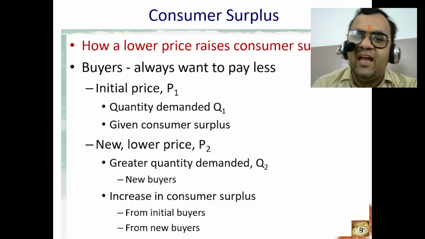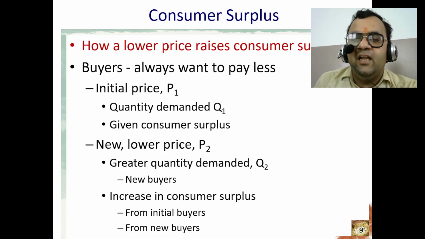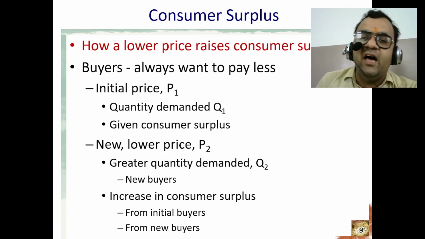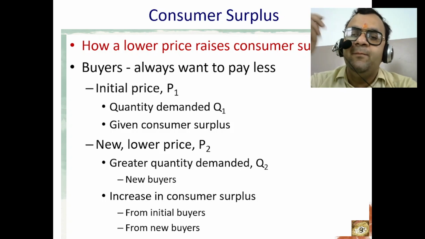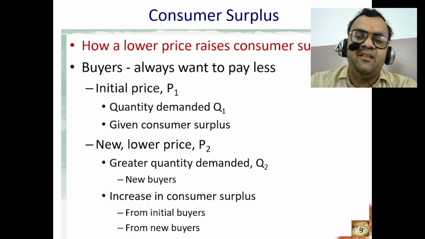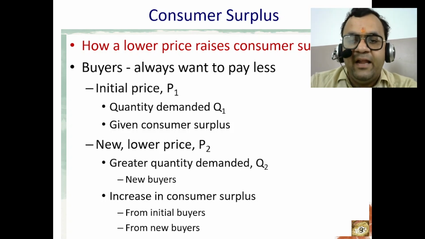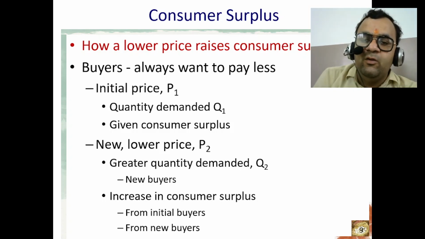Willingness to pay exceeds the market price. At the lower price, consumers are getting a better deal, as they are willing to pay more, represented by the demand curve, but actually pay less, the market price. Increased surplus value. The increased consumer surplus represents the additional value that consumers receive from the lower price.